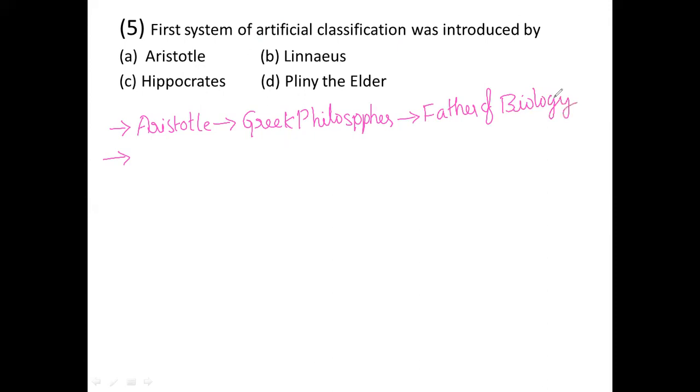Next, we should see another scientist, that is Linnaeus. Linnaeus is nothing but the father of modern taxonomy.